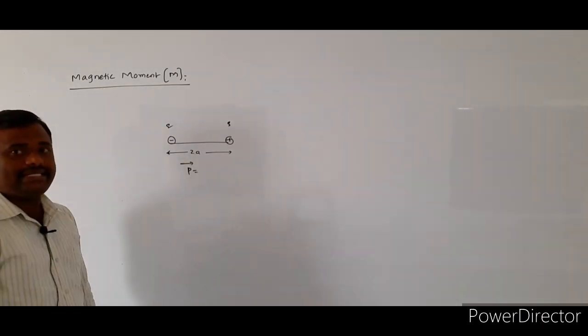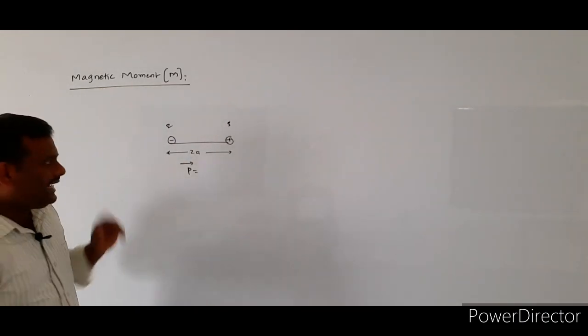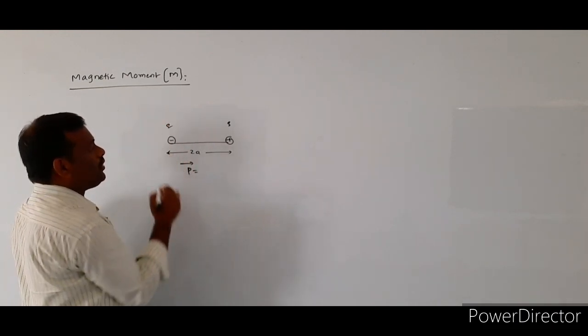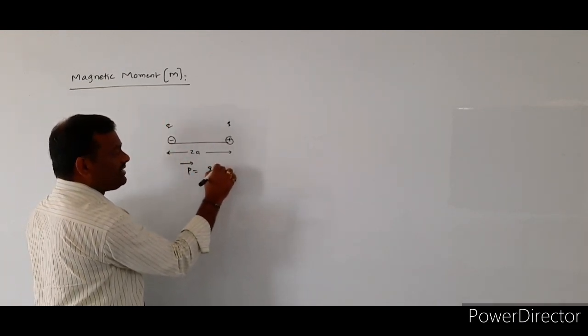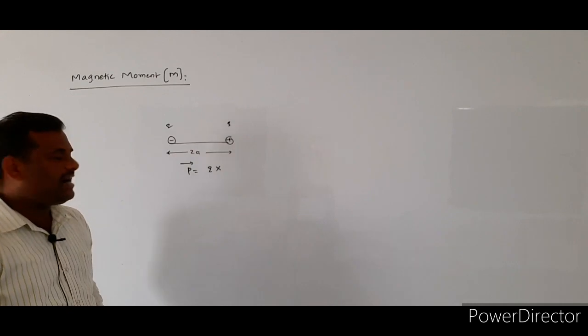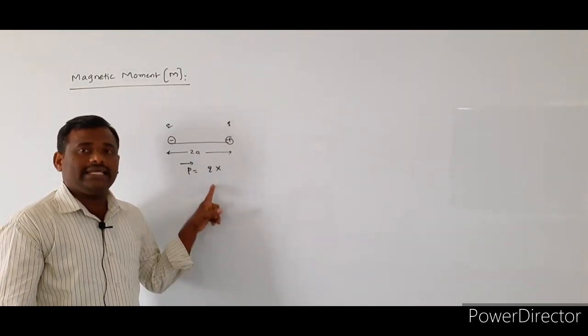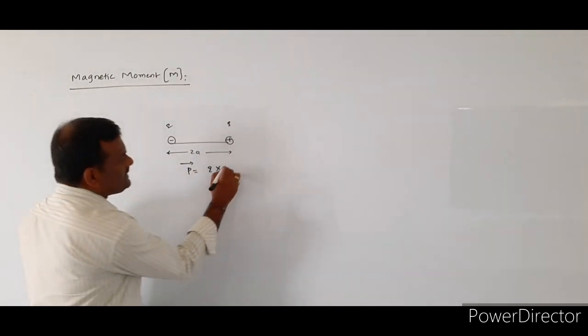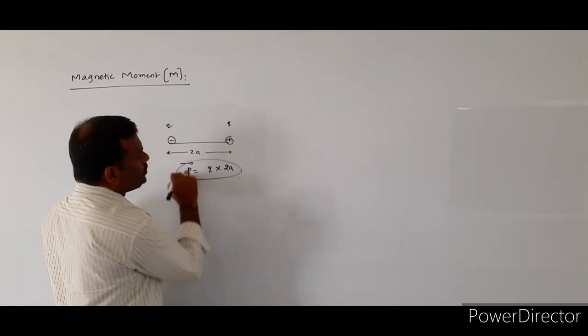In the case of the electric dipole, the electric dipole moment is measured with the symbol capital P. It is defined as the product of the magnitude of either of the electric charges and the distance of separation between the two charges.